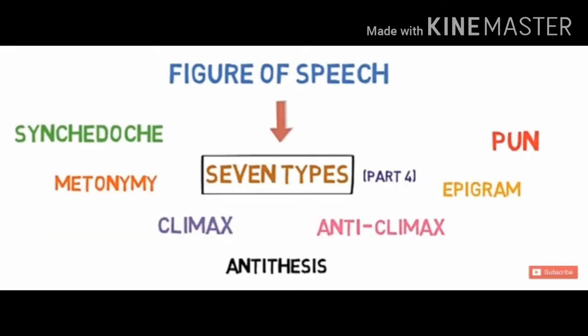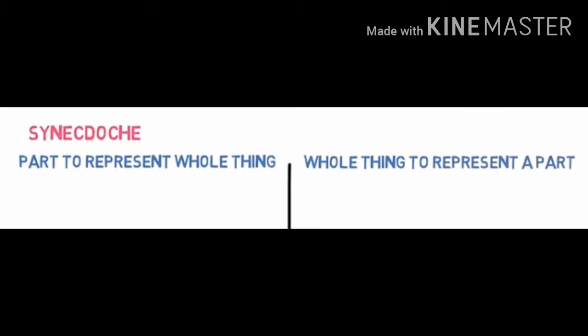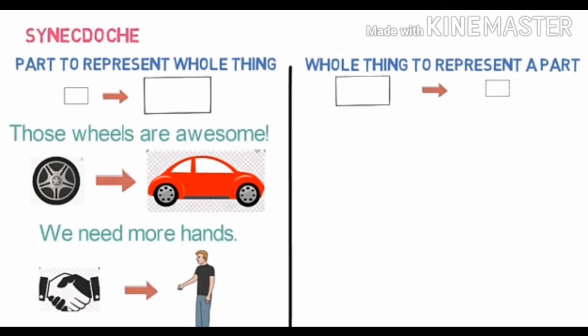Now the next figure of speech is synecdoche. Synecdoche is a part to represent whole thing, or it is a whole thing to represent a part. What does it mean? It means you are replacing a part to represent the thing itself, or vice versa. A thing is used to show the part of it, to represent a part of it. Let's learn through the example where a part is used to represent whole thing. Those wheels are awesome. Here the word wheels is representing the car.